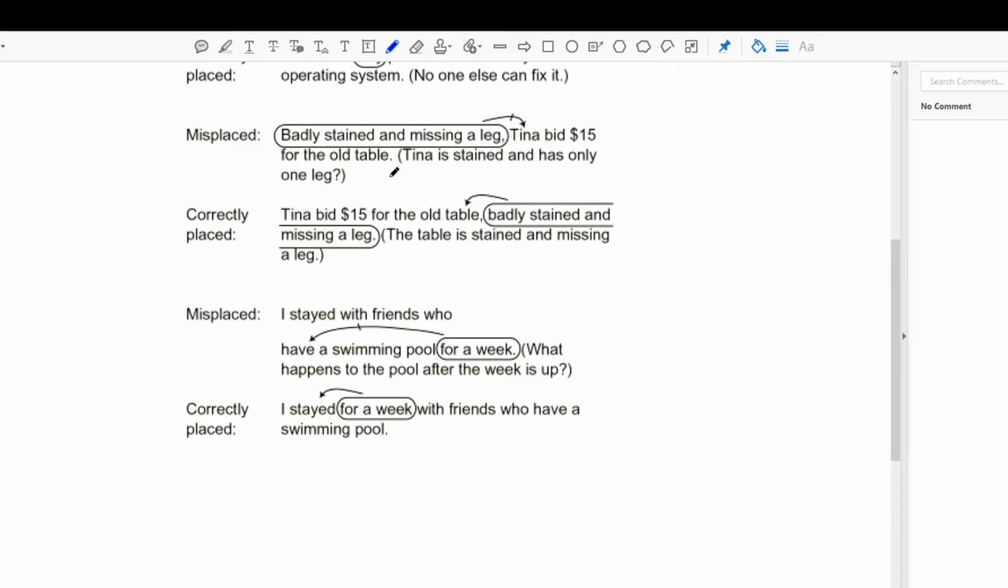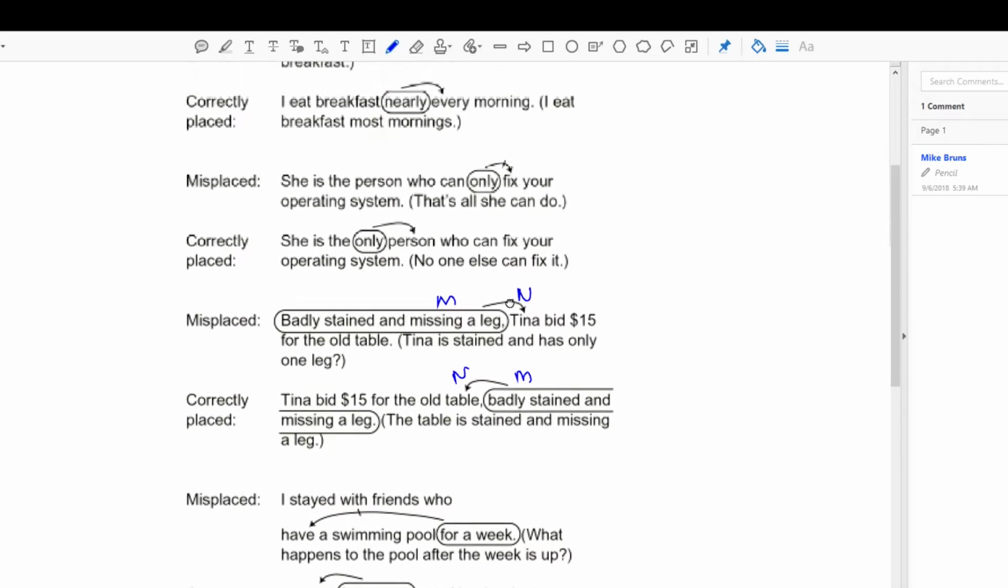So this is how I would need to write this. Tina bid $15 for the old table, badly stained and missing a leg. Okay. So why does this one reflect Tina and this one reflect table? Well, that's because this whole modifier is next to this. I'll just say it's a noun. It's right next to this noun. And in this case, the modifier being next to the noun is modifying this noun. Notice how the modifier is next to table instead of Tina.